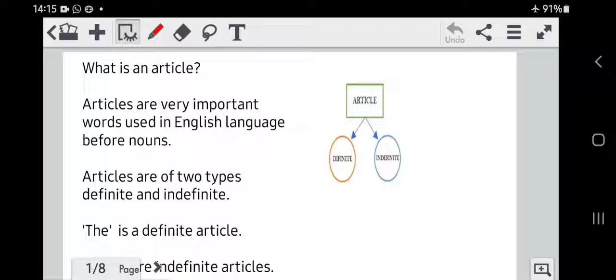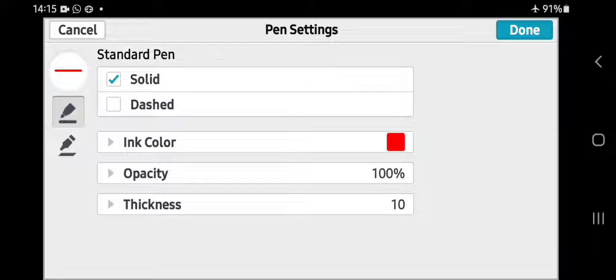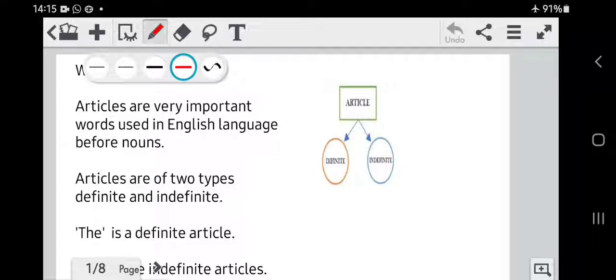What is an article? Articles are very important words which are used in the English language before nouns. Now this is very important as to the usage of articles, where they have to be used. Articles are generally used before nouns.